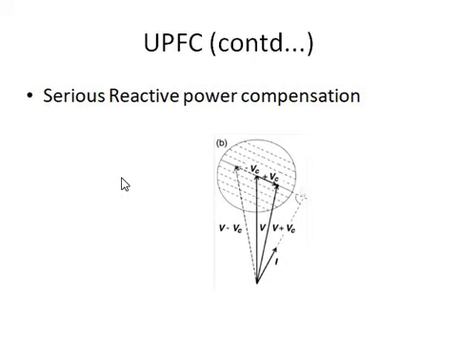Also, when the line current is varying, the capacitive voltage cannot be varied because it is a fixed component. But through this UPFC, as we are monitoring the line current every second, in real time, whenever the line current is increasing, decreasing or varying, we can